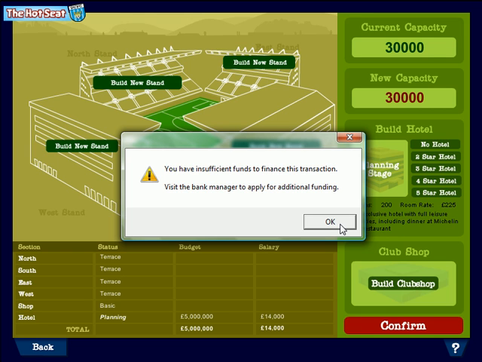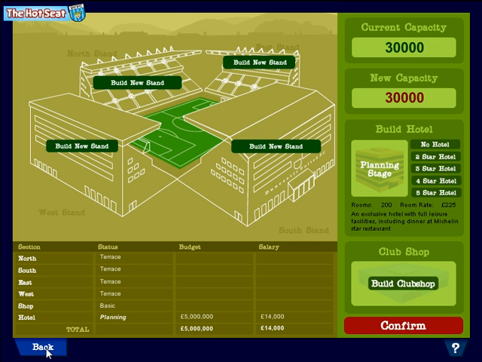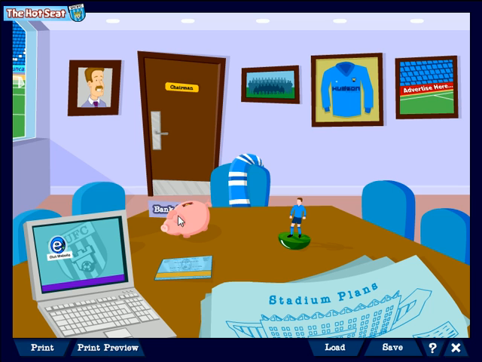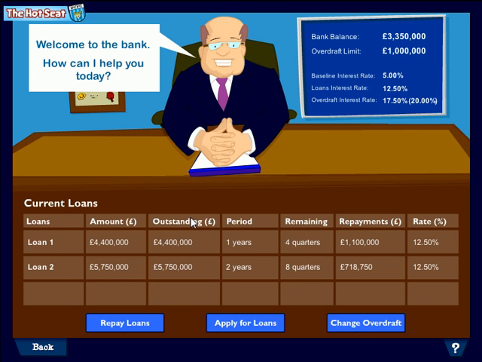So before we commit to that hotel, we're going to need to go back here and just go back to the bank manager screen. So let's take a trip back to the pink piggy bank and go in here. And yeah, you can see why. The hotel was going to cost us 5 million. Well, we've only got 3.3 in the bank and an overdraft of $1 million, so not quite enough there to build the hotel. So what we're going to do is we're going to increase the overdraft here. So we do that by clicking down here.